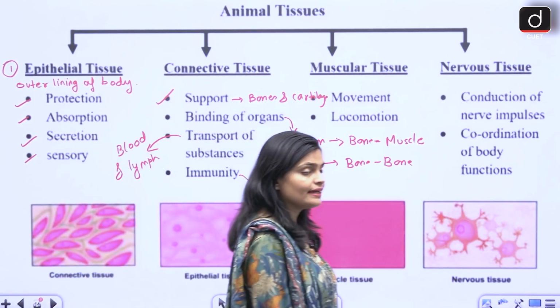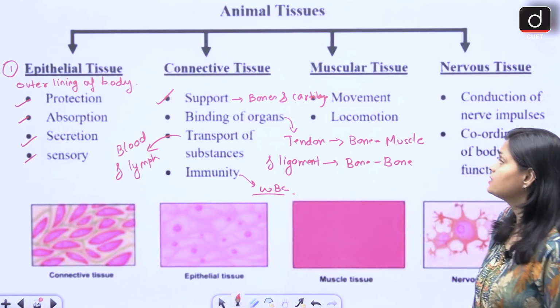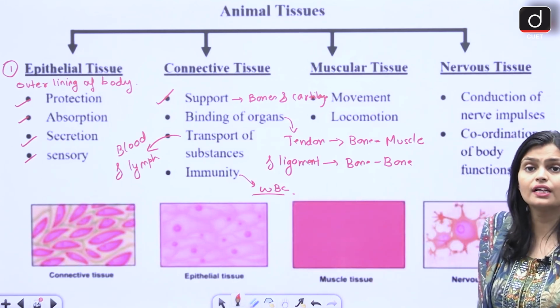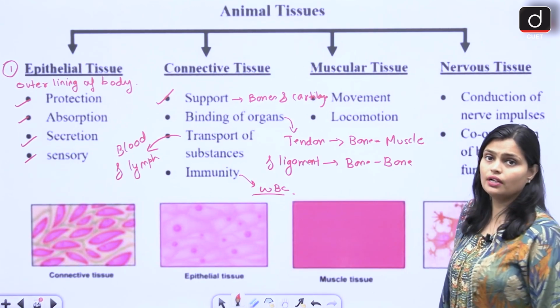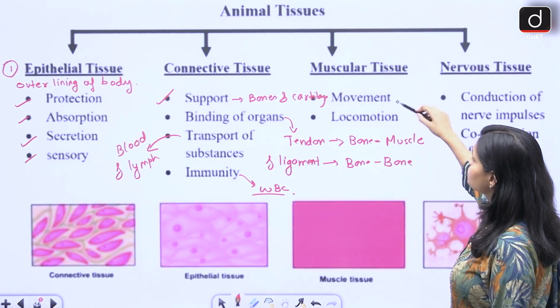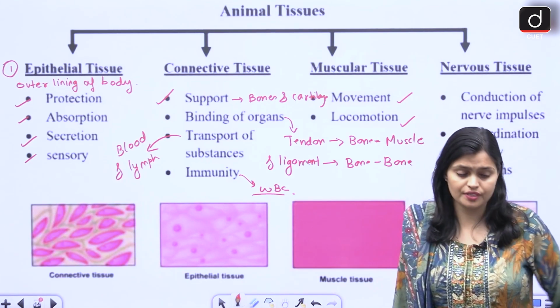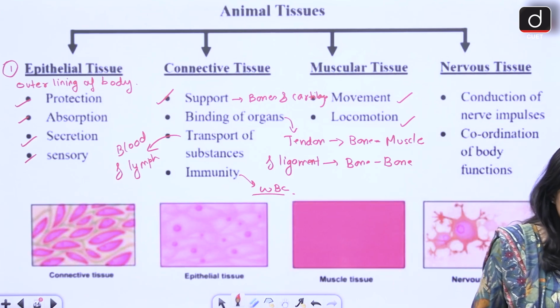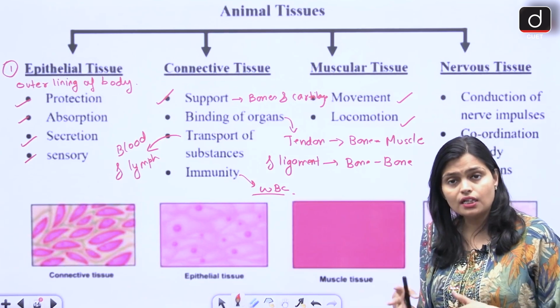Then the third type is your muscular tissue. Now muscular tissue makes the muscles of our body, right? So whatever muscles we have in our body are made up of muscular tissue. Now the muscular tissue works in movement and locomotion. So what is the work of muscular tissue? It provides movement and locomotion because it has an elastic property, so it helps in the movement and the locomotion.